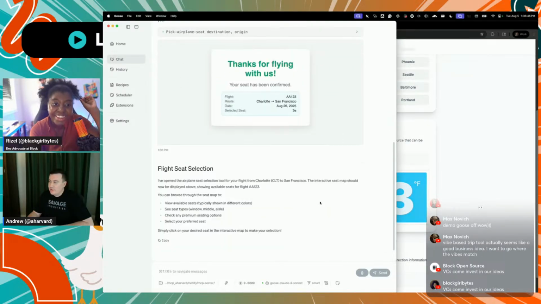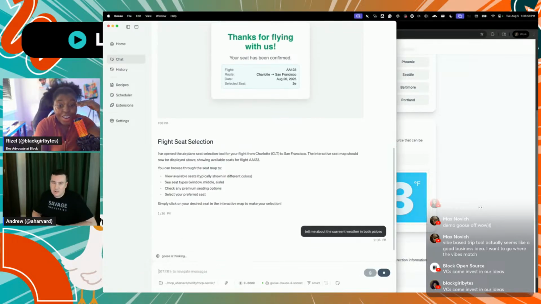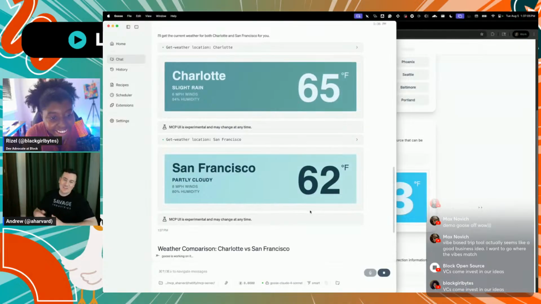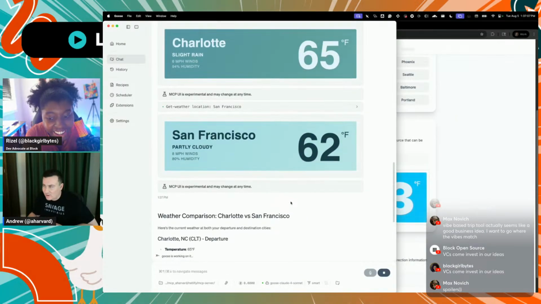But when we say confirm seat, the airplane kind of flies off, and it gives you a confirmation message. And the really cool thing about this is because this is in context now, you can say, tell me about the current weather in both places. And we don't have to spell it out, right? Because LLMs are good at that. It knows. Yeah. So here's Charlotte and San Francisco. This is the current weather.